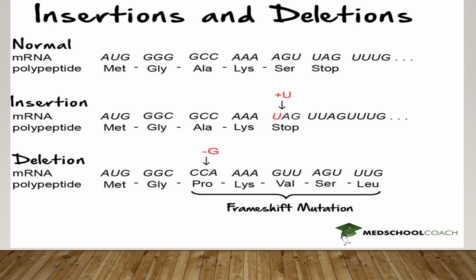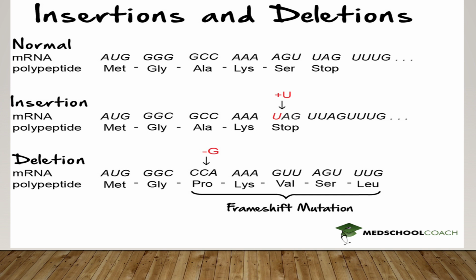From this figure, we can understand frameshift mutation. On the first row, it is the normal mRNA polypeptide chain. The second one shows how insertion, the addition of a nucleotide, affects the normal one.